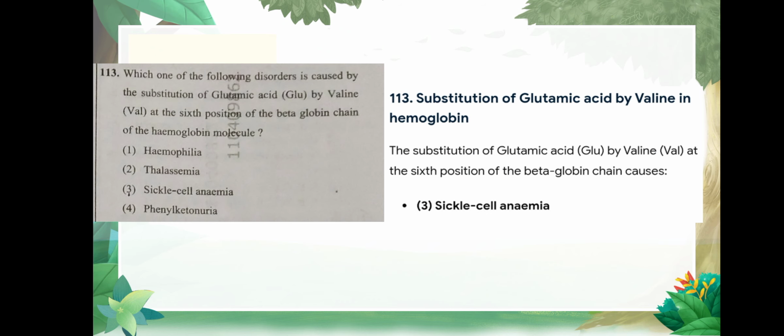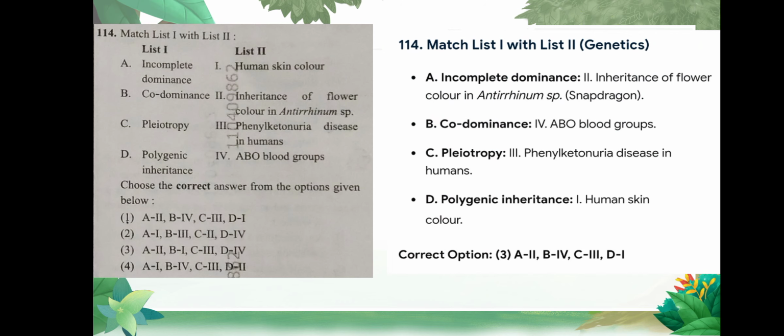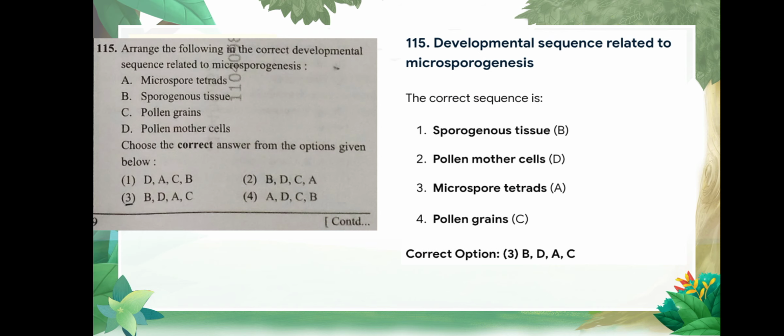Question number 113 is which of the following disorders is caused by the substitution of glutamic acid by valine at the sixth position of the beta globin chain of the hemoglobin molecule? Correct option is option number 3, sickle cell anemia. Question number 114 is match list 1 and list 2. Correct option is 3, and this is the explanation. Question number 115 is arrange the following in the correct developmental sequence related to microsporogenesis. Correct option is option number 3, BDAC.